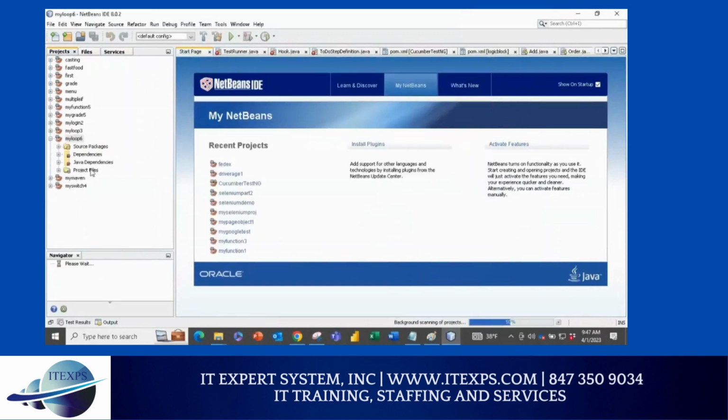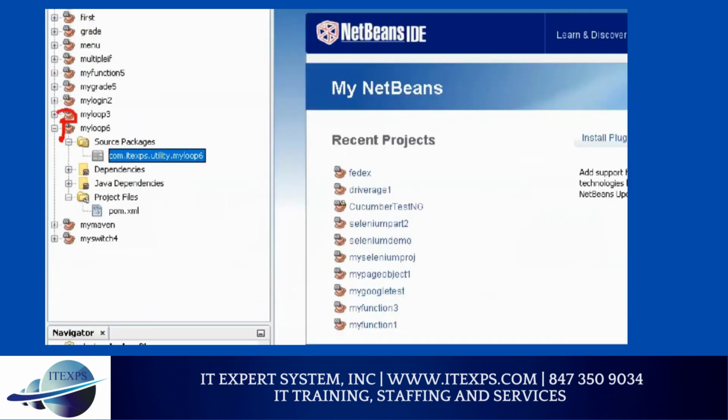Now, as you know, we are going through the journey. We have project. Project can have many packages, and inside a package, you can have many classes. So one package can have many classes. So we have to create a class. So we right click on the package and create a class.